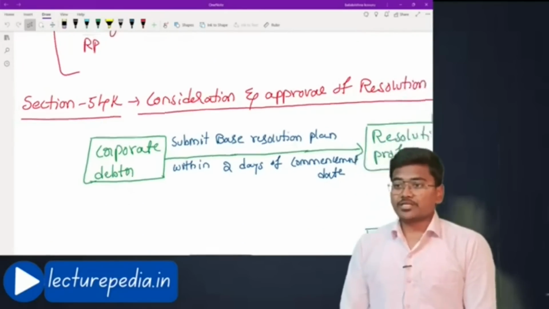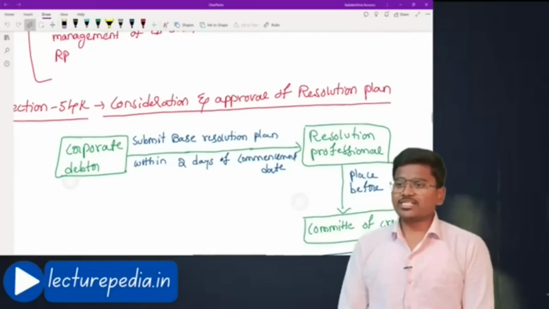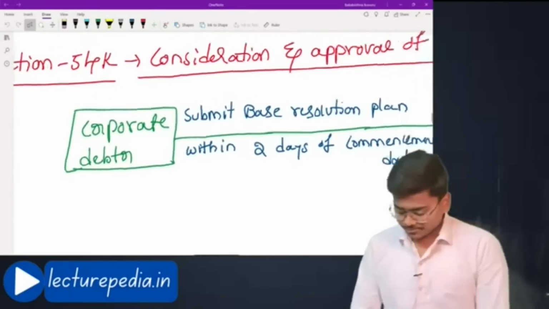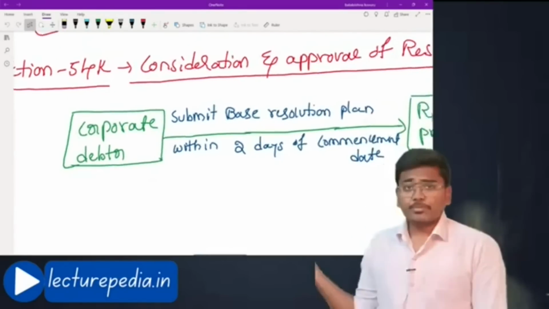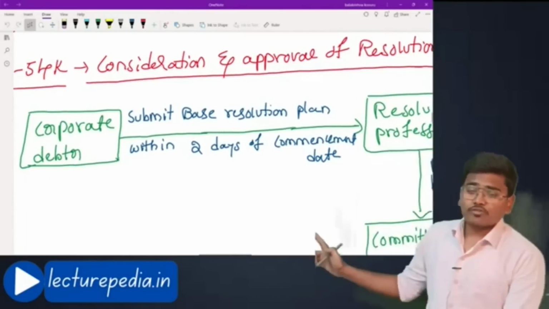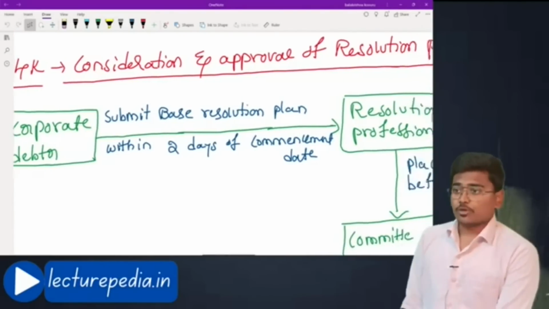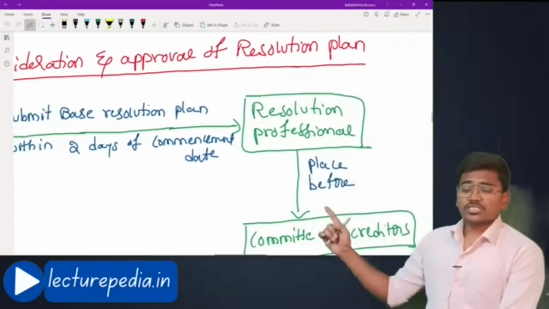Next, section number 54K. It deals with the resolution plan. First of all, corporate debtor is there now. He will submit base resolution plan within 2 days of commencement date, that is commencement of a pre-packaged insolvency resolution process. To whom he will submit? He will submit to resolution professional.